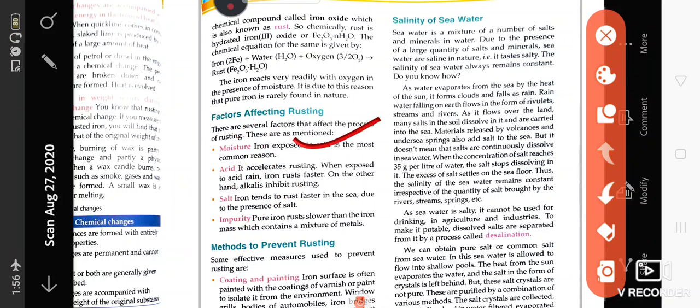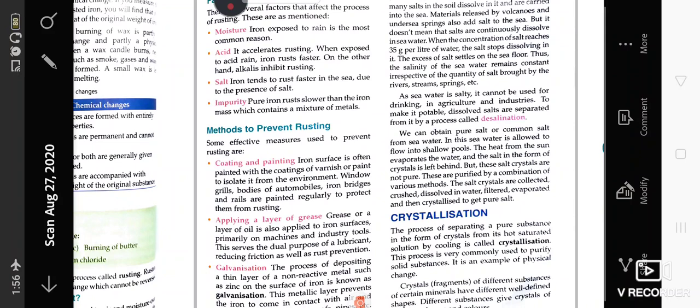If moisture is present, then the process of rusting will increase. If acid is present, it will again increase the process of rusting. If salt is present, it will again increase the process of rusting. But pure iron rusts slower than impure iron, because if impurities are present, then the rusting process becomes more and more faster. Methods of preventing rusting.